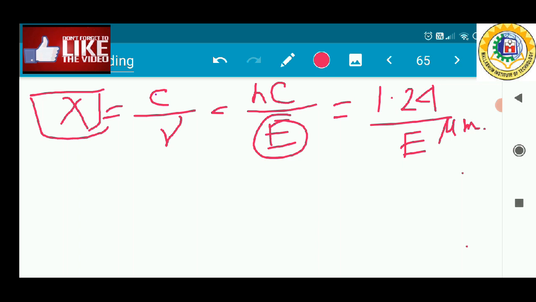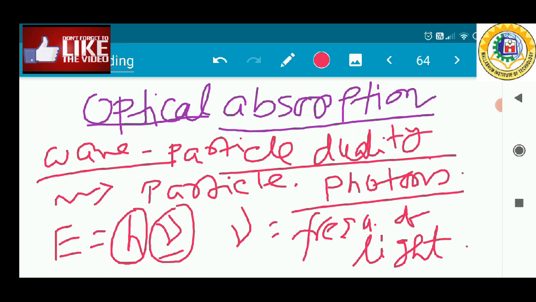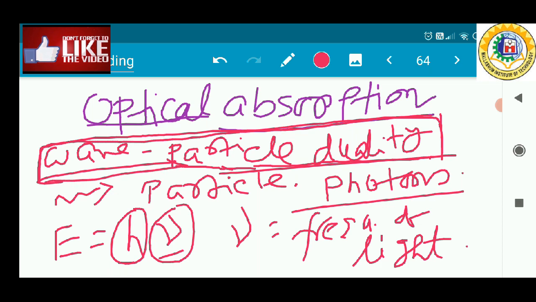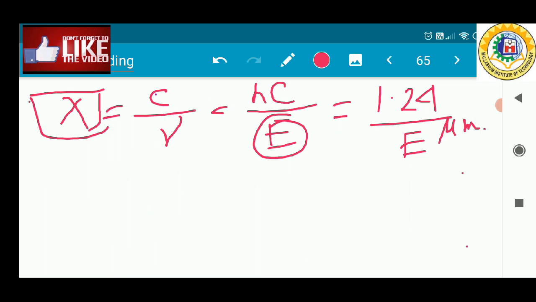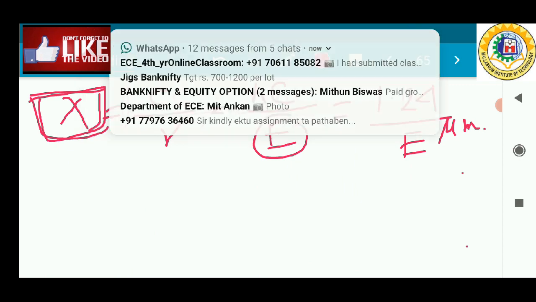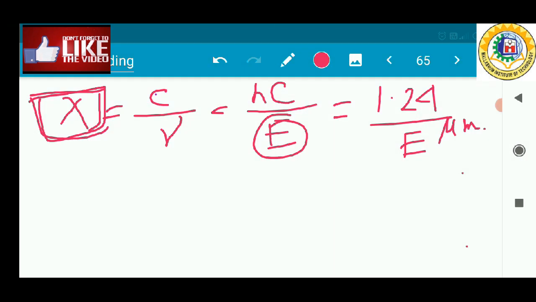Through this principle, we are not considering light as a wave here. We consider light as a particle, just like a particle, so we can consider light as photons. A photon can be considered as light energy, and the energy of the photon is E equal to h nu, where h is the Planck constant and nu is the frequency of light. From there you can calculate the wavelength of that particular light energy.